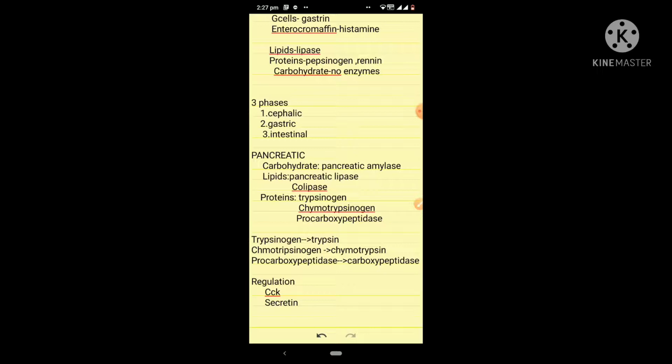So in the small intestine, once the trypsinogen enters the intestine, it will be acted upon by enterokinase to convert trypsinogen into trypsin. And this trypsin, which is the activated form, will convert chymotrypsinogen into chymotrypsin and procarboxypeptidase into carboxypeptidase.